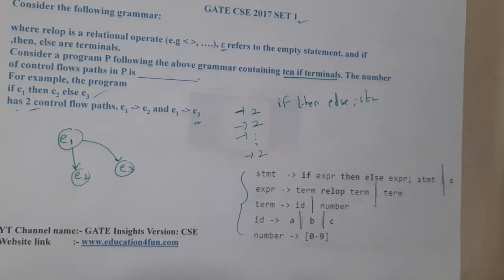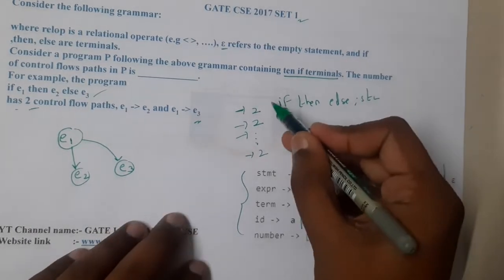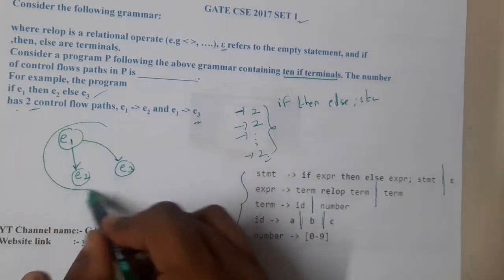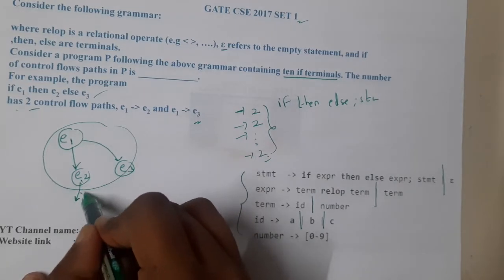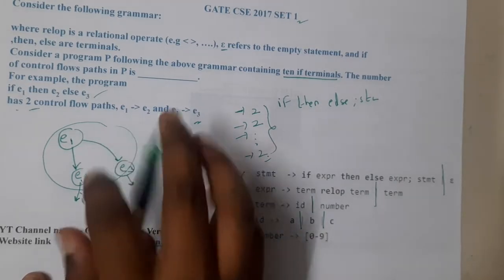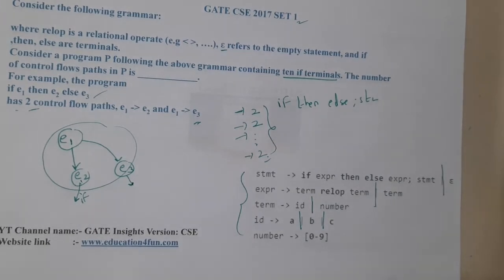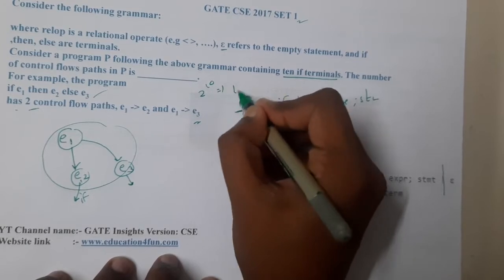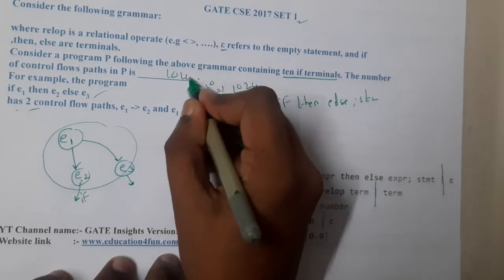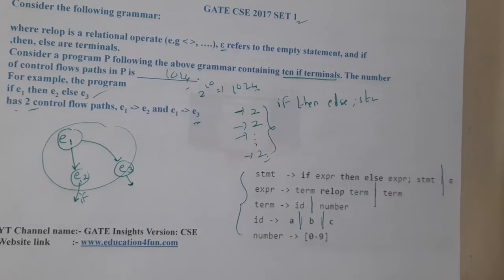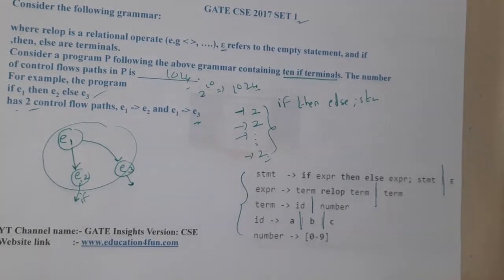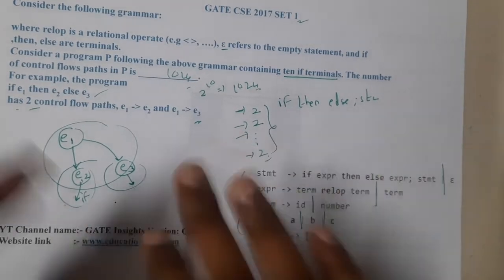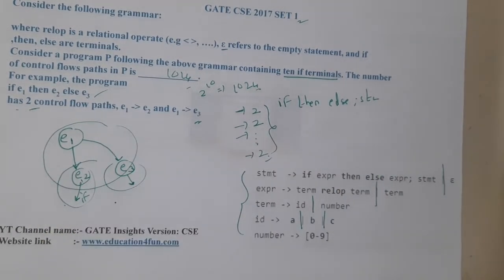If we want to count the whole number, we can just multiply them, because one if will depend on another if. From one result it might have another if, and from the other also it might have an if, so it is going to be multiplied. So it is 2 power 10, that is 1024. The number of control flow paths you will have is 1024, because at each point you can have if else, and any one of them could be true.